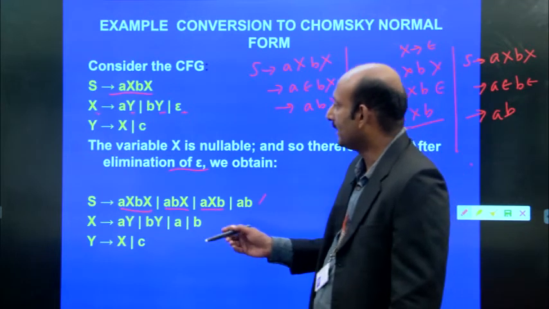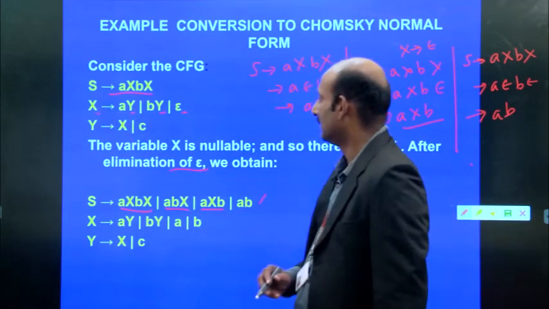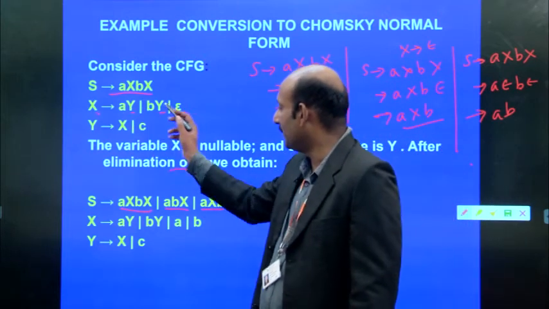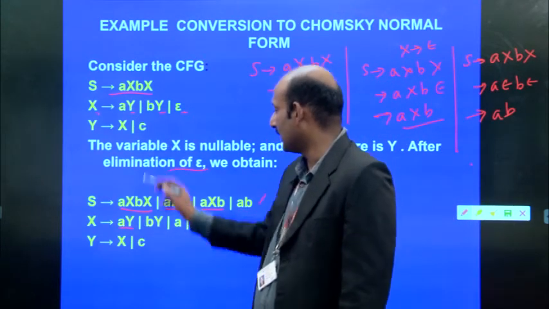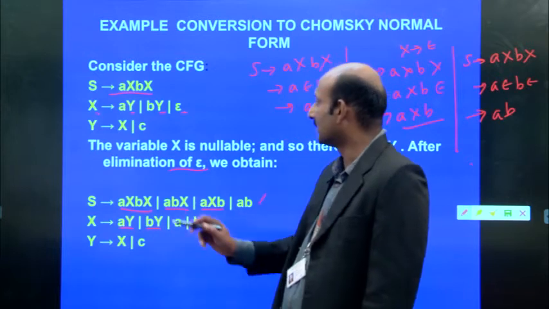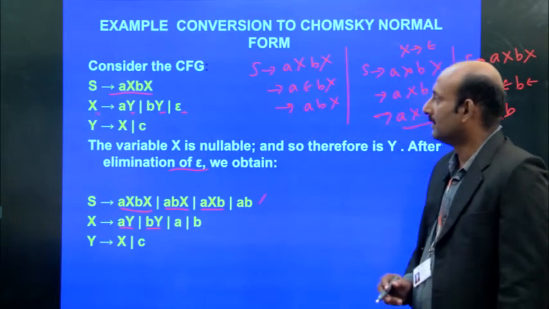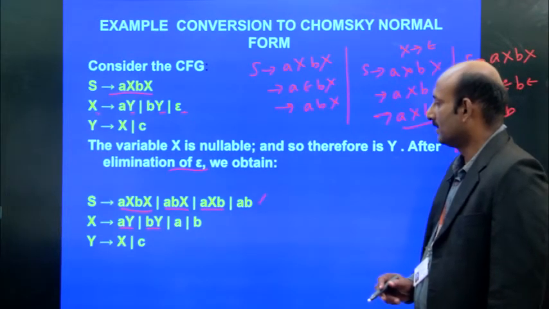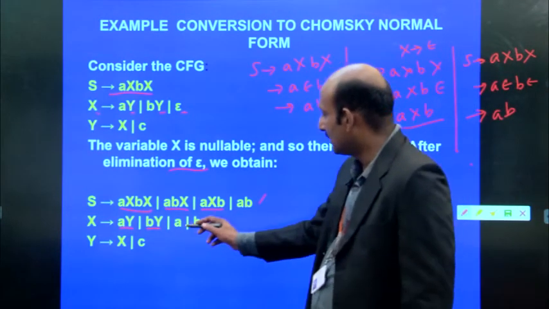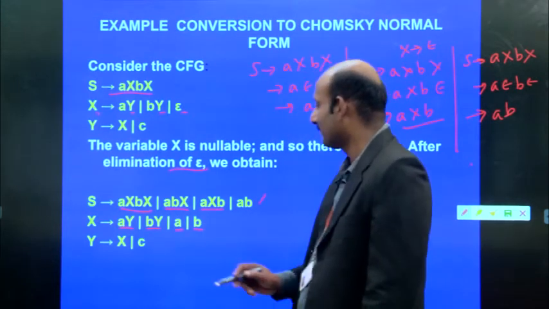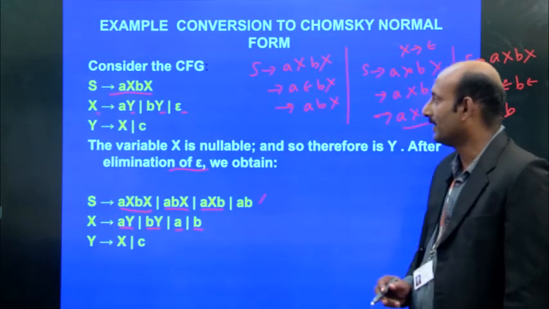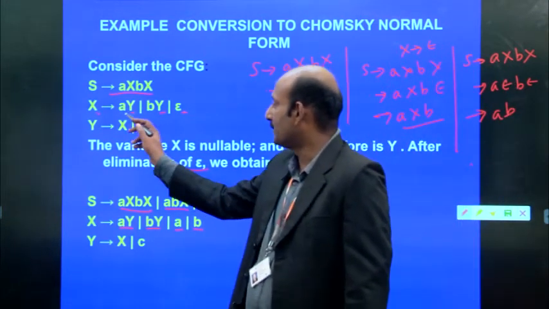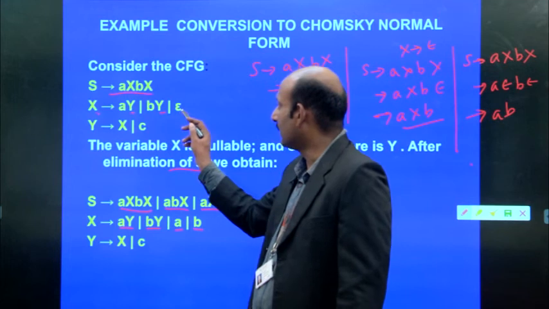Now we may take this X. What is X? X gives AY, BY. So we write X gives AY, BY. Now, how can we get this AB? Because X implies epsilon.